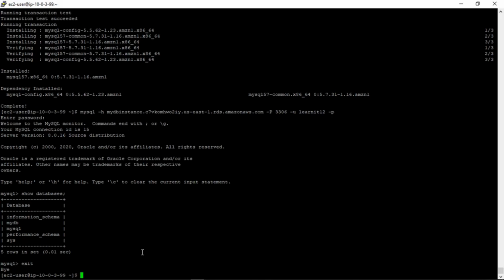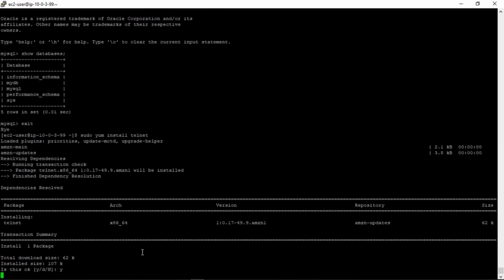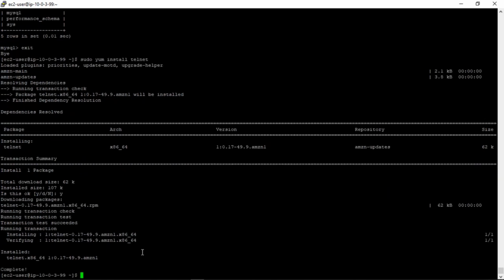So here I am again, and to check the connectivity with ElastiCache we will be needing Telnet client. So let's install Telnet client. Yes, once it is installed we can use Telnet command with the host and the port that is 11211 default.